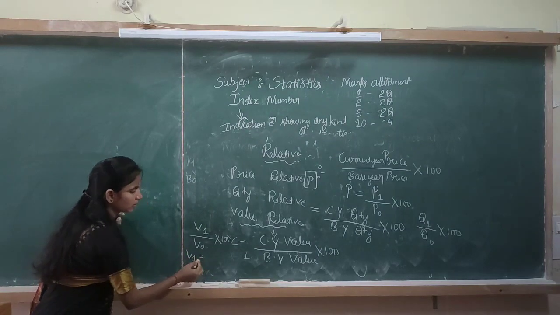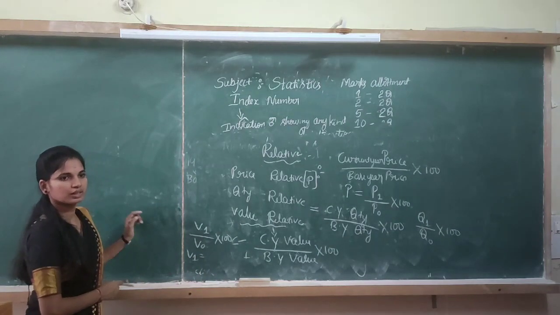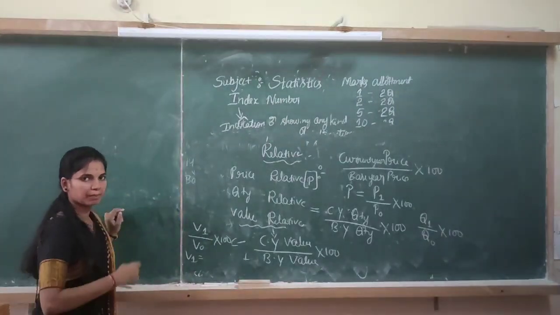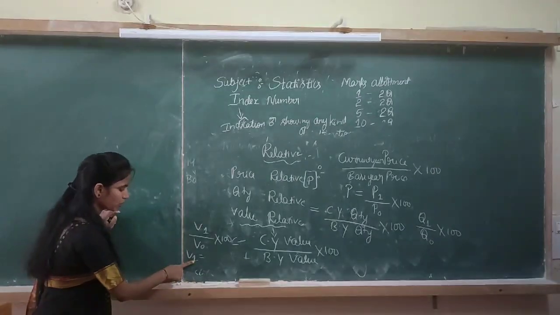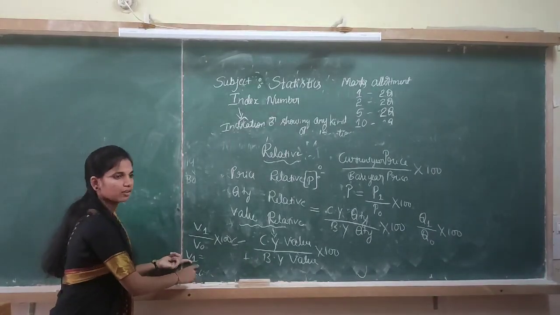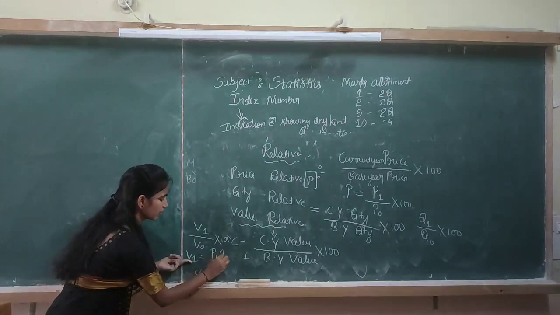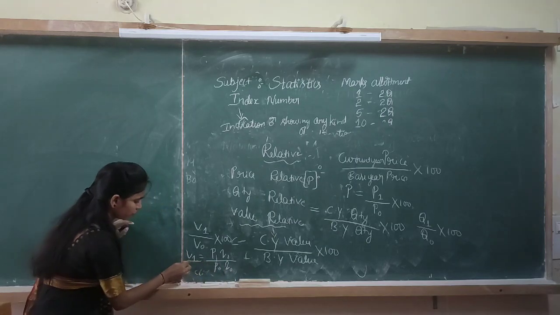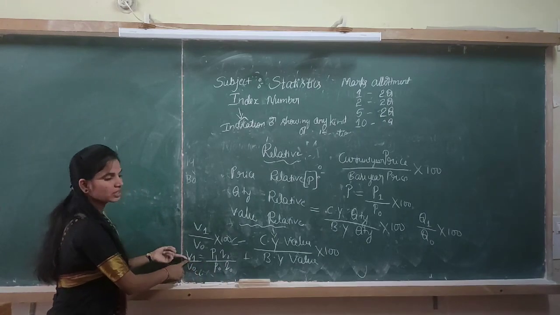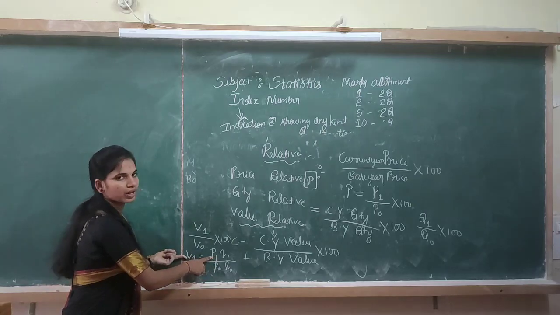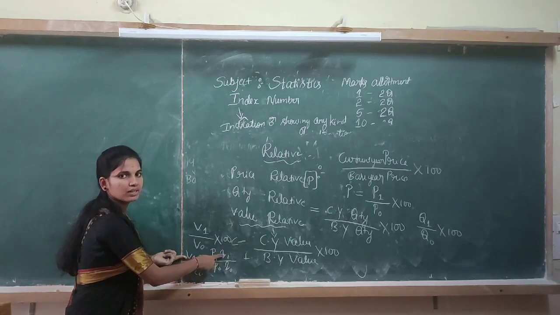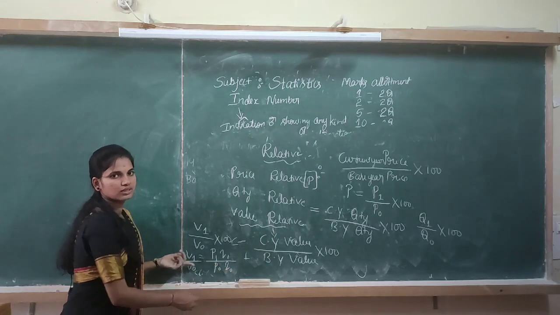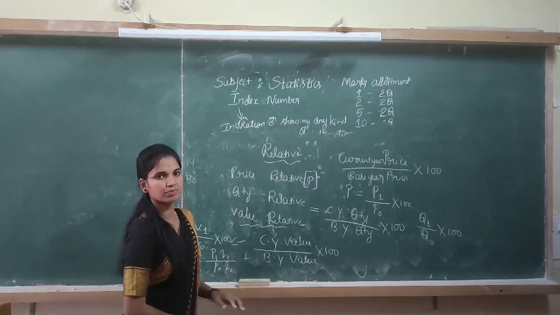V1 is nothing but current year value, which is the product of price and quantity. So we consider P1 Q1 divided by P0 Q0. V1 is calculated as the product of price and quantity, P1 Q1, and V0 is calculated as P0 Q0. This is the concept of relative. Okay, thank you.